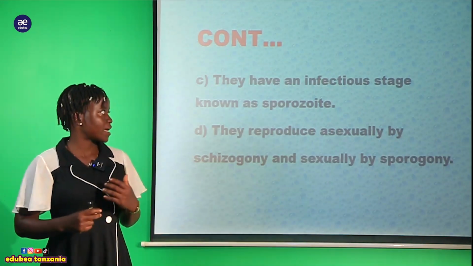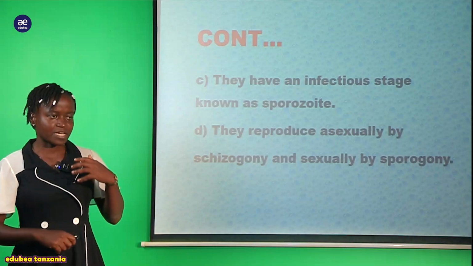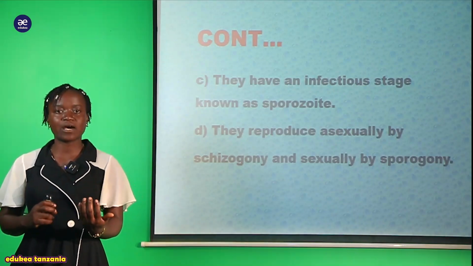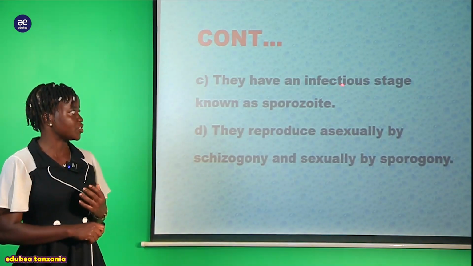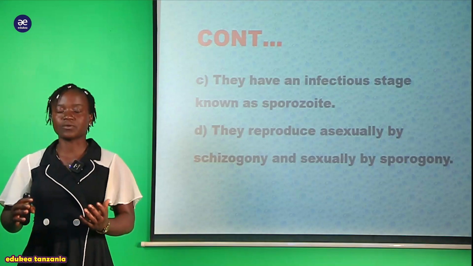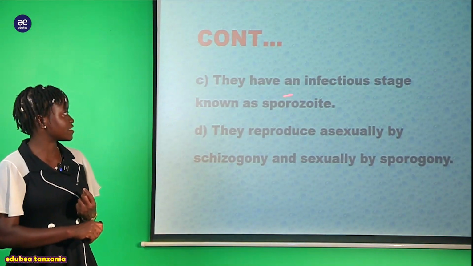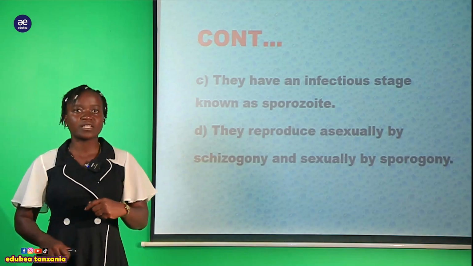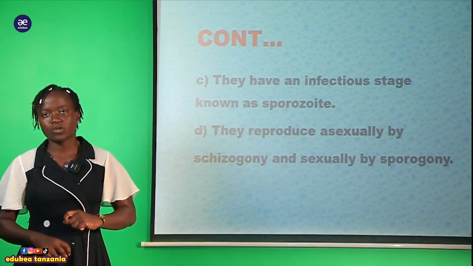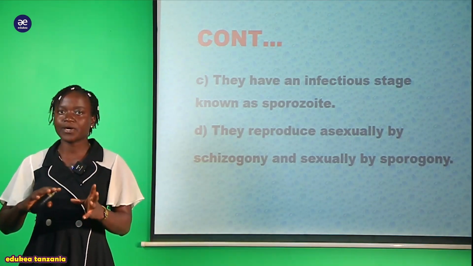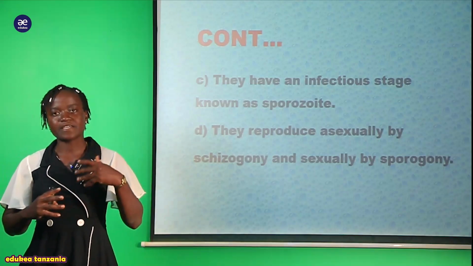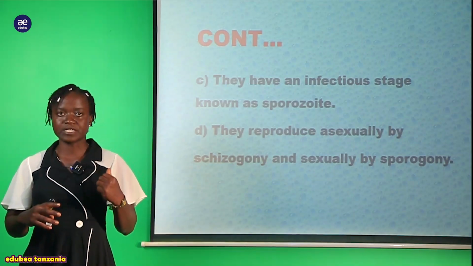And so here you have to know that this is the general characteristic. Sifa yao wanakuwa na infectious stage, stage ya maambukizi kwa different kinds of their hosts. And mainly here this infectious stage inaitwa sporozoite. So in a broader manner we are going to see it in the life cycle of this organism.